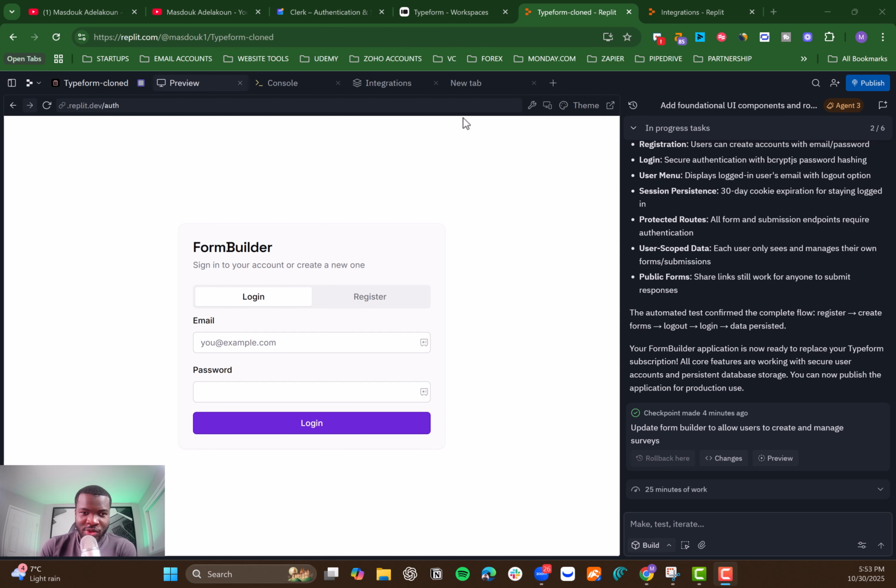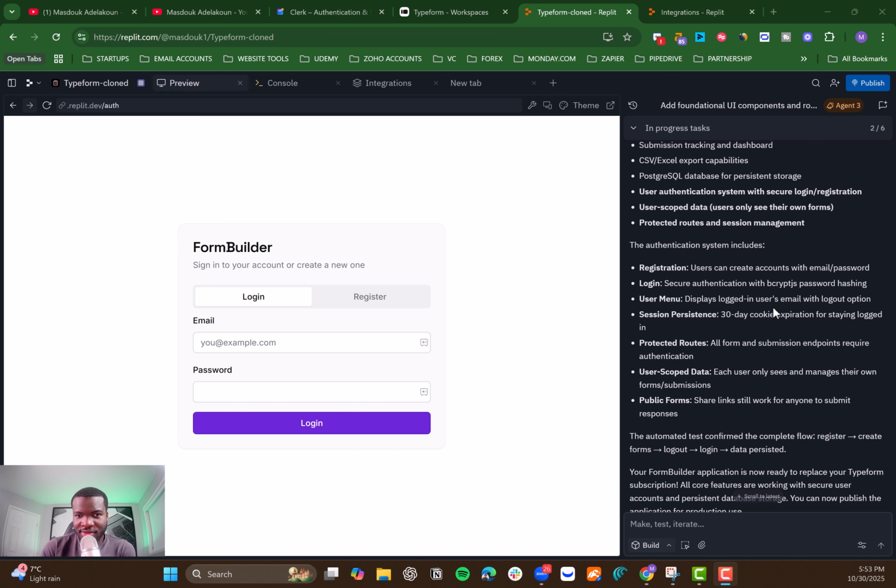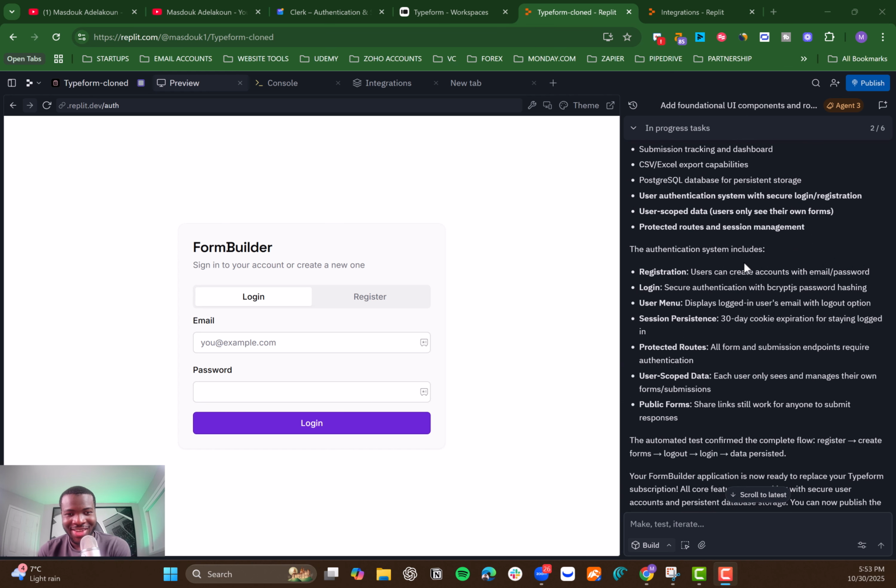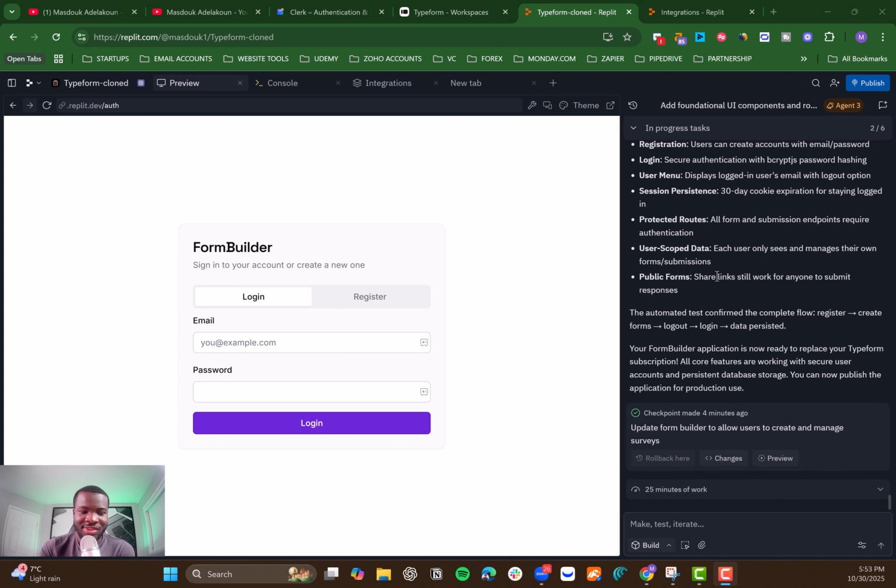All right, so it seems like the agent has stopped working without completing the task. And that happens often currently. So I hope in the future, Replit will fix this issue. I'm pretty sure they will.